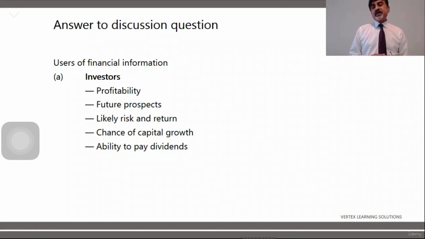And chance of capital growth. Capital growth means the increase in the value of a share, the increase in the share price. So if they put in money and purchase a share for $10, what is the possibility that the share price goes up from $10 to $12? And ability to pay the dividend. So will the business be able to pay them a dividend or not? Because this is what they are really interested in.